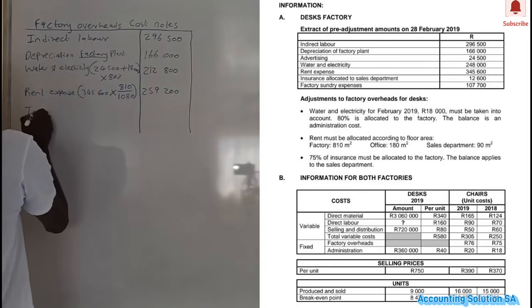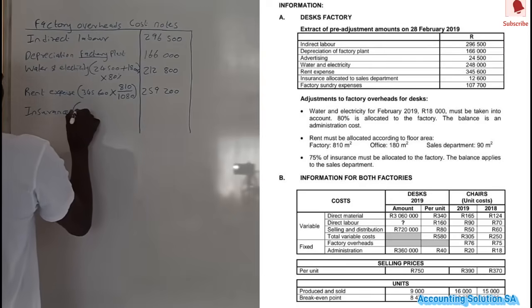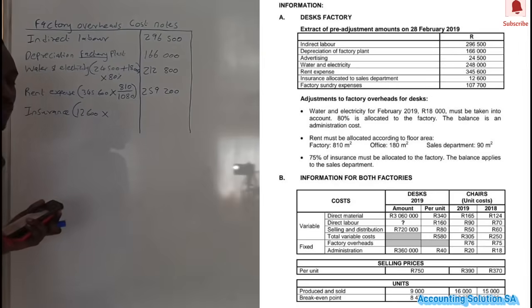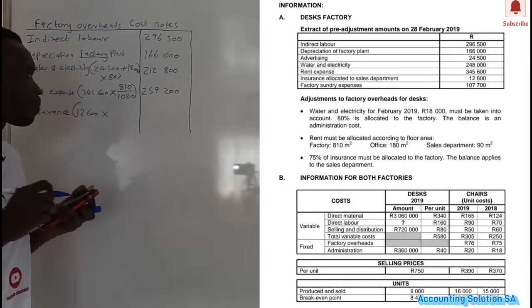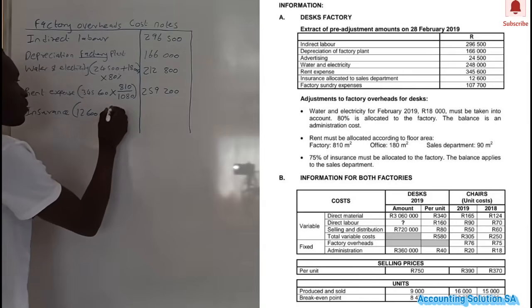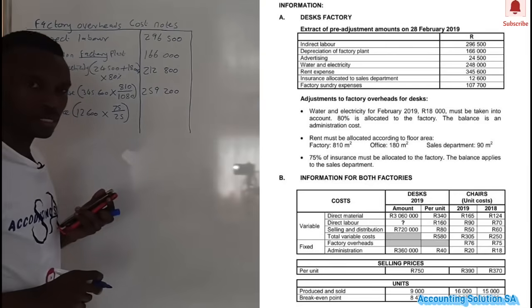So this is how we are going to calculate this one. We are going to say insurance amount of 12,600. We are not going to say multiply by 75 over 100. It's going to be wrong because this amount is not over 100, but it's over 25. We are looking for the 75 of factory out of the amount of 25%, which is sales department.